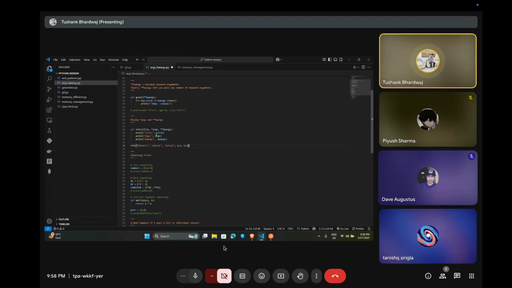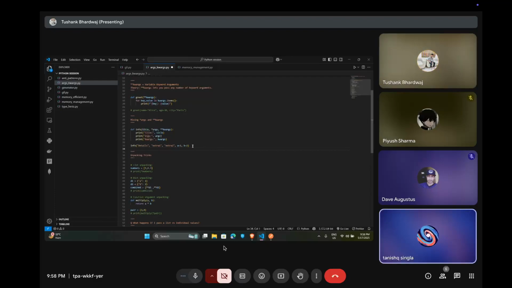In this function, we have title, args, and kwargs in the parameters, and the title value goes in the title parameter, extra one and extra two go in the args because they are only values, and a equals one and b equals two go in the kwargs because they are passed as named values in dictionary format.